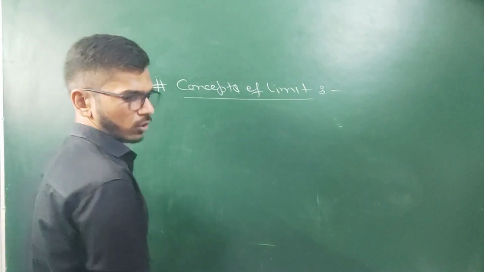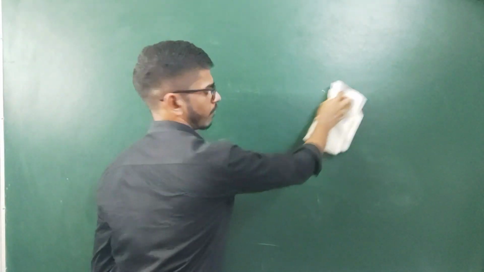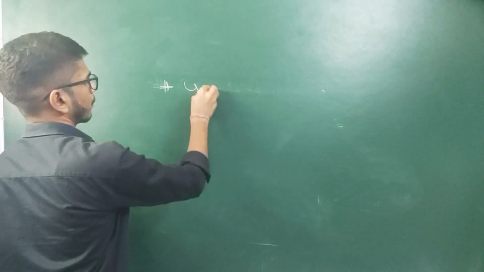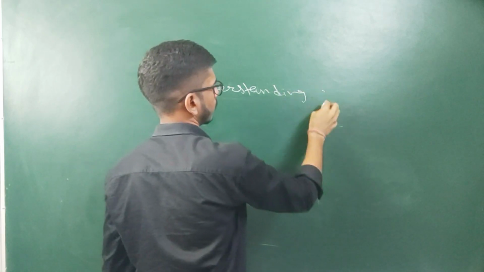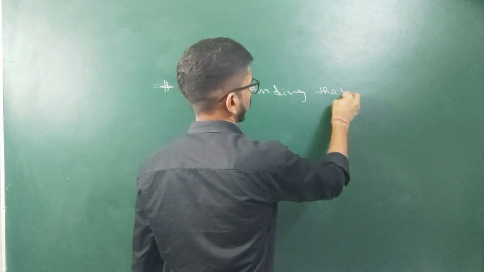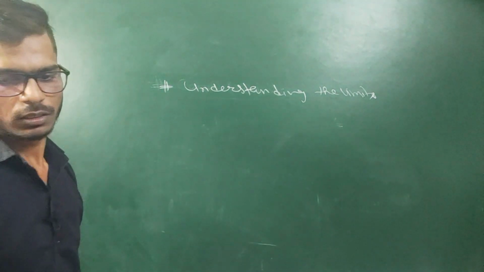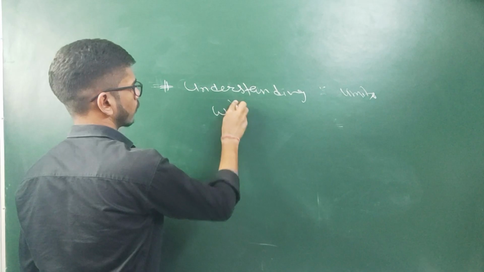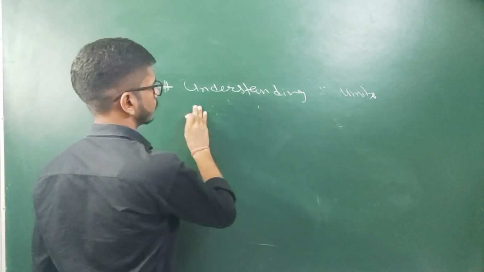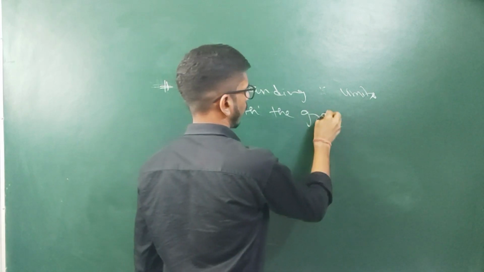So now we will understand this concept with the help of a graph. Understanding limit with the graph.